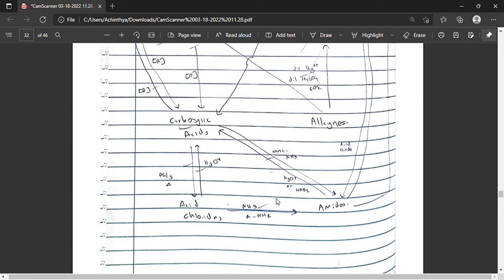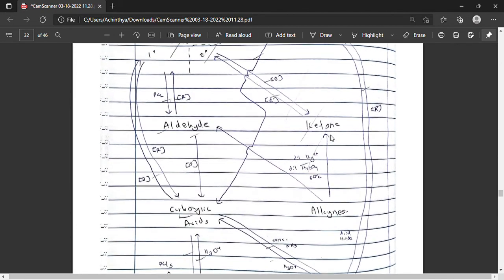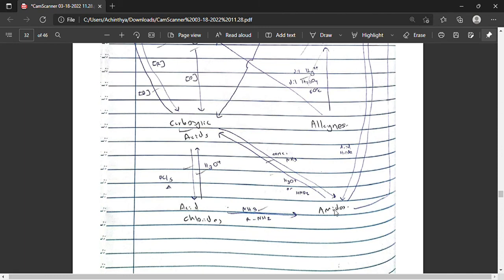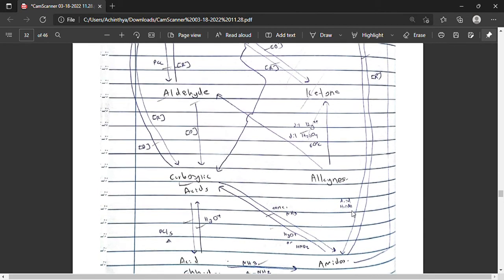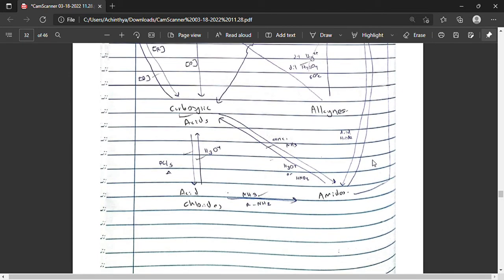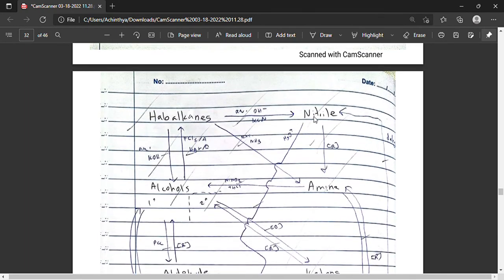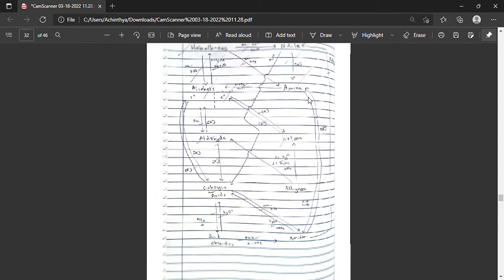This is an amide. Amides can be formed by adding ammonia or amines into acid chloride, or by adding concentrated ammonia into carboxylic acids, or by adding acid halides into amines as well. It can be converted back into carboxylic acids by adding nitrous acid or any acid in particular. Amides can be converted into amines by adding a reducing agent, and by adding a dehydrating agent, amides can be dehydrated into nitriles, cyanides. And this is my organic summary.